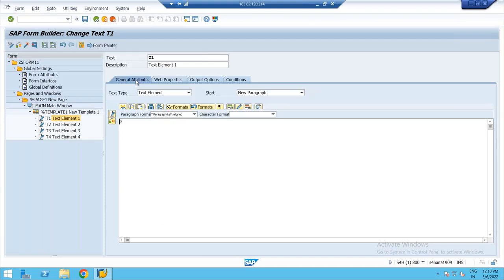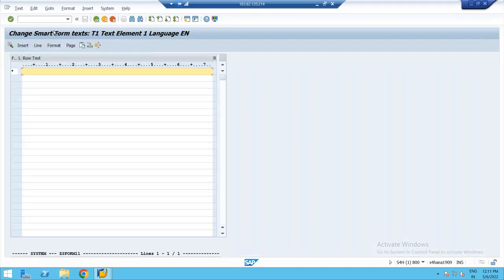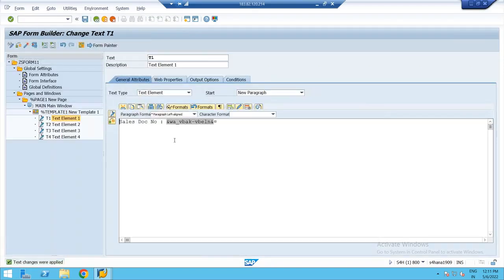So what you want to display here? I'll go to general attributes. I want to display the sales document number. So I'll go to text editor, I'll choose change editor. What is this? Sales document number. Ampersand W underscore VBAK hyphen VBELN. Go back. That's all.